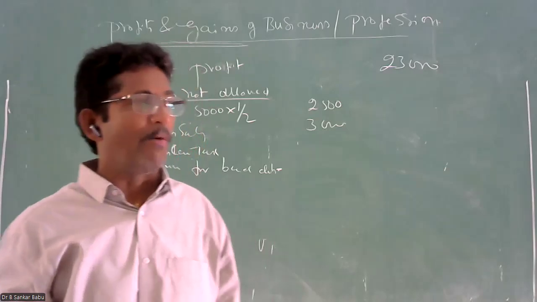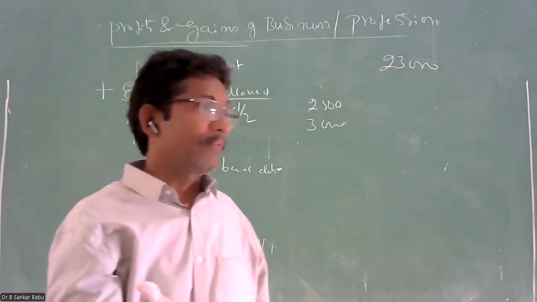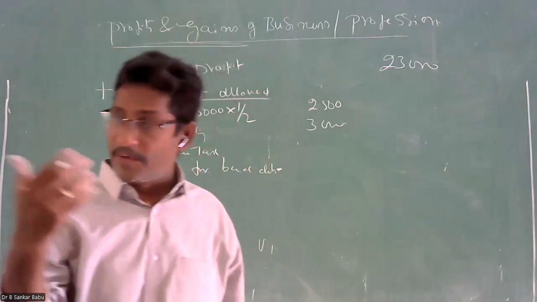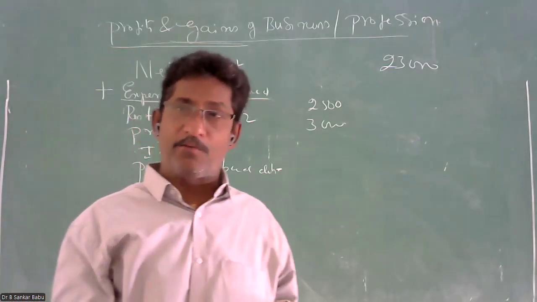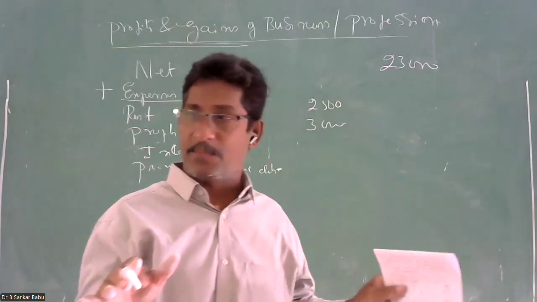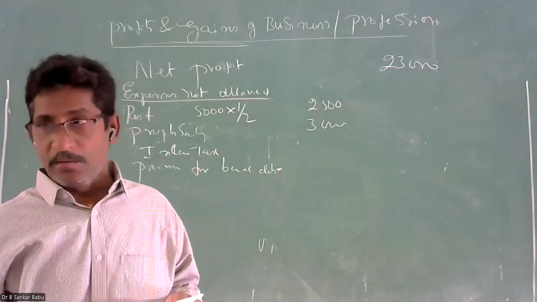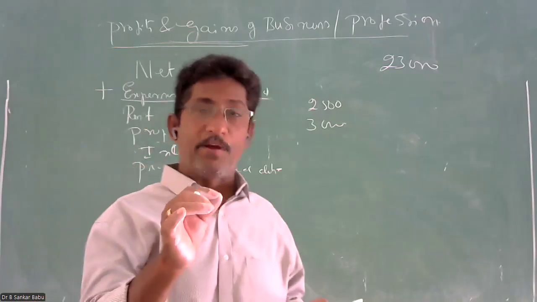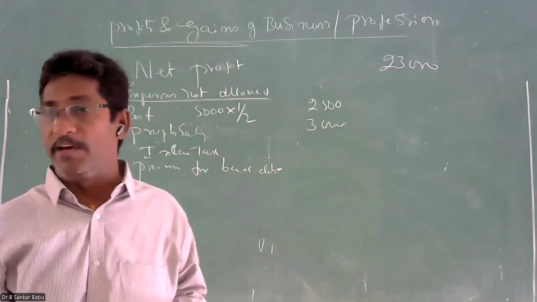Or if you start any projects, eligible projects, all expenditures relating to your projects, if you want to secure the license from the government to start your project, whatever the plans or whatever the license fees you paid, what are the registration fees you paid, and what are the permissions you want to acquire to start the project, all expenses are treated as project expenses, business expenses, they are allowed. But non-project expenses, where the project is not related to your business, are not allowed. Only if it is related to your business.